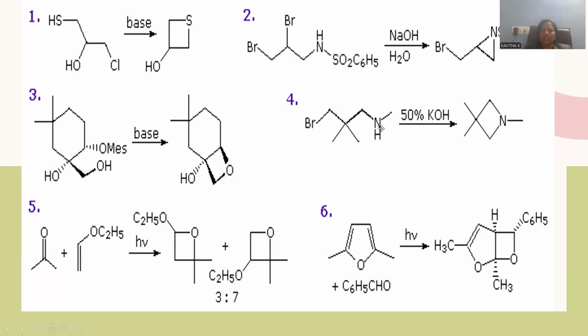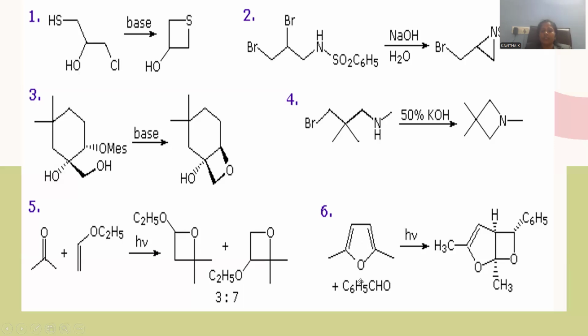haloamines. These are the secondary amines with the better leaving group at the suitable position that are able to cyclize under alkaline conditions, giving rise to a heterocyclic ring system. And here is the furan ring system. Dimethyl furan was taken, and